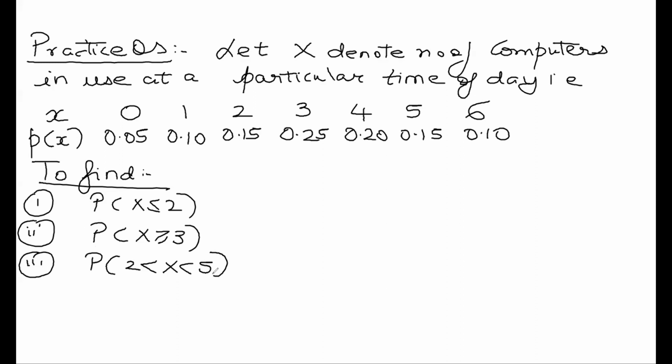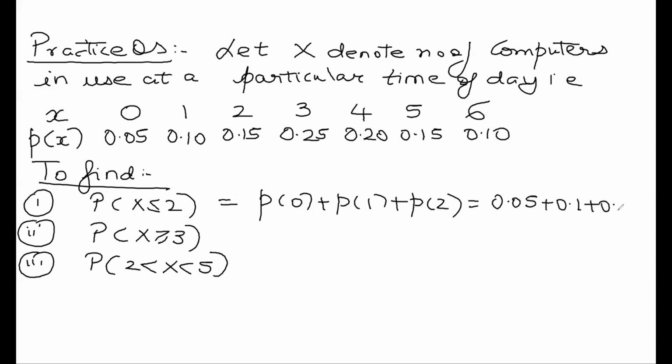Okay, so how will you solve the first one? Probability that X takes the value less than equal to 2 means P of 0 plus P of 1 plus P of 2, which is 0.05 plus 0.1 plus 0.15, turns out to be 0.3.